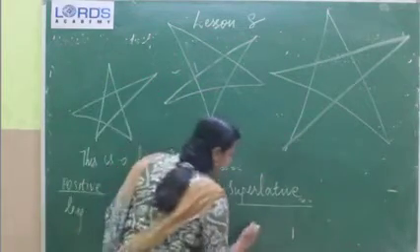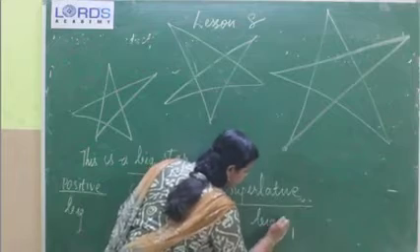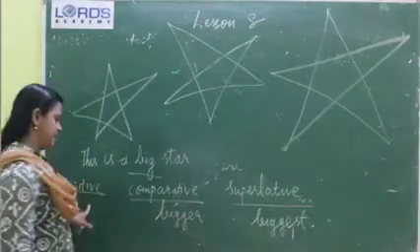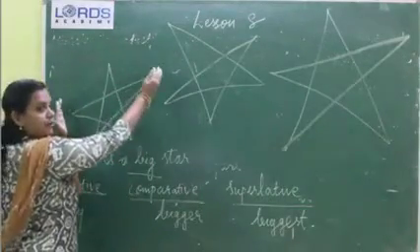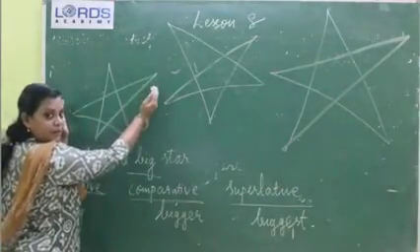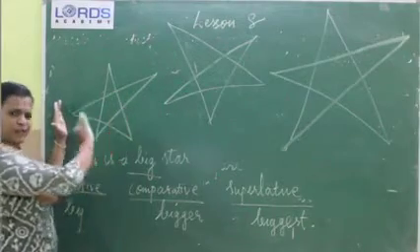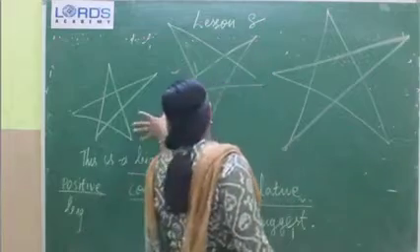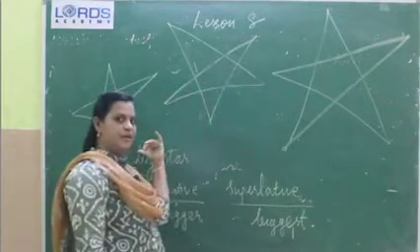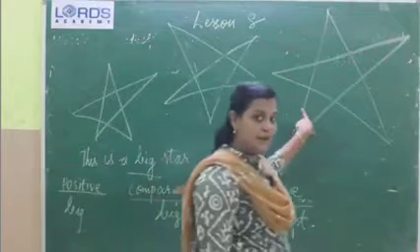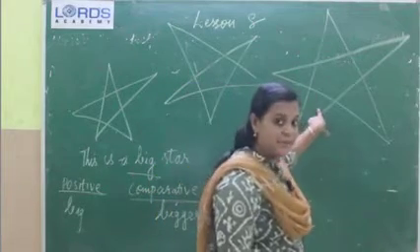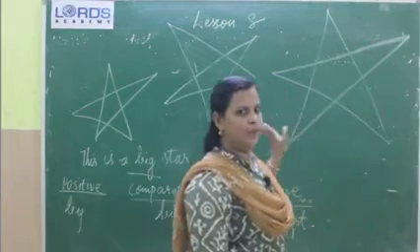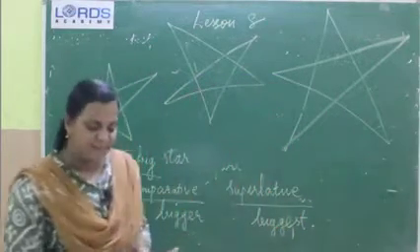So which is the positive? Not positive, superlative: biggest. Clear? The positive form is big. Before, there was only one star, so we were not comparing. Then I drew one more star and we compared this star with that star. Then one more star I drew, and this one has become the biggest among all. Clear? I hope you are clear with these 3 degrees of comparison.